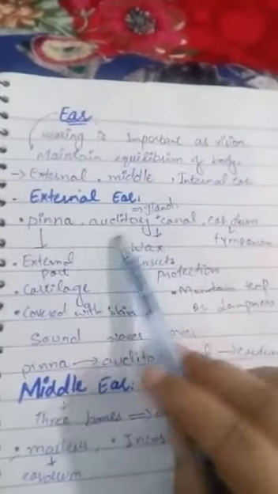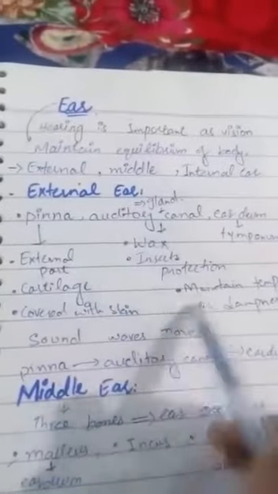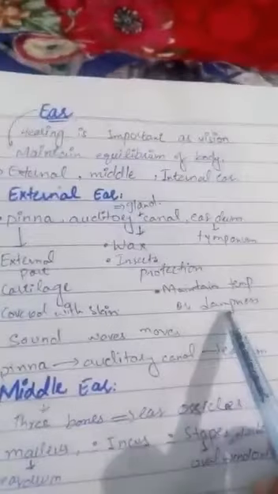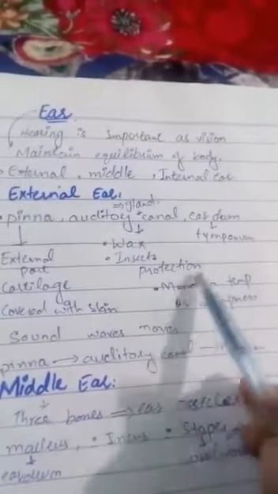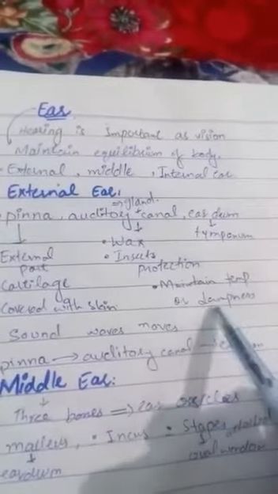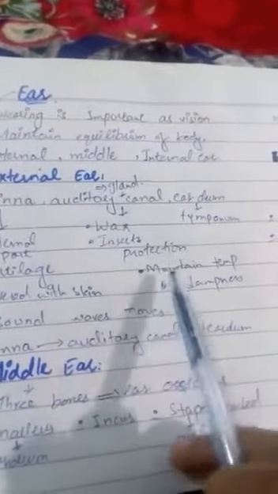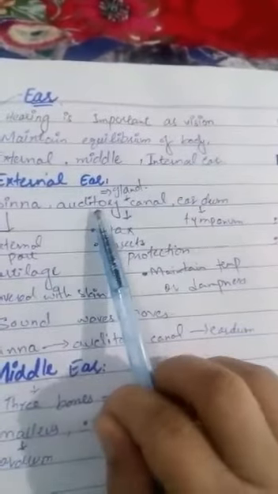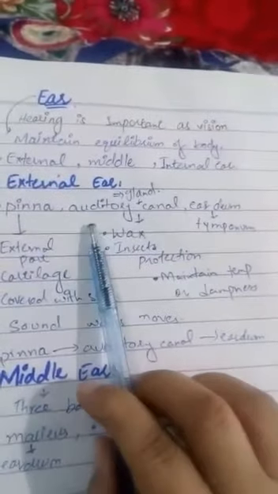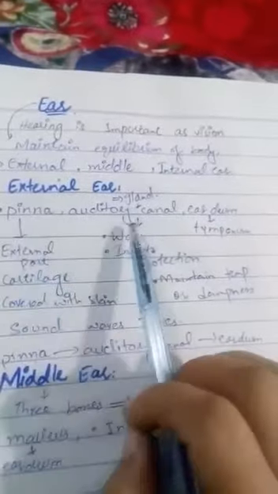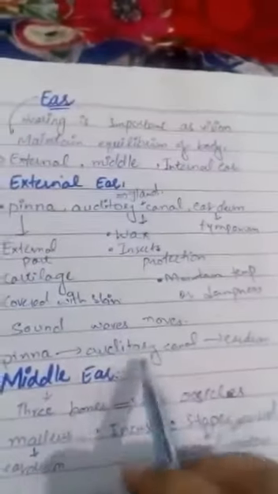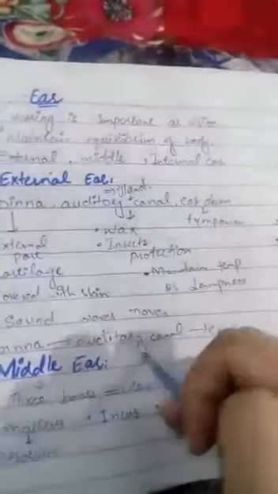It is also a basic function of the auditory canal to maintain the temperature and the dampness, meaning nami, wetness, so the wax and the hairs help to maintain the temperature and dampness in the auditory canal. So when the sound waves move through the pinna towards the auditory canal, this is the basic part where the sound waves act, and from here the sound waves further pass towards the eardrum.